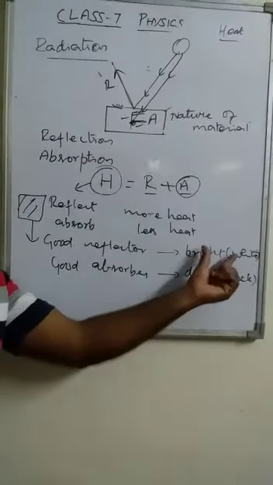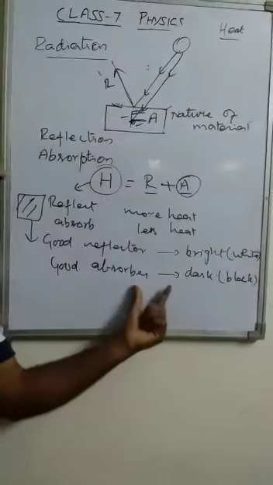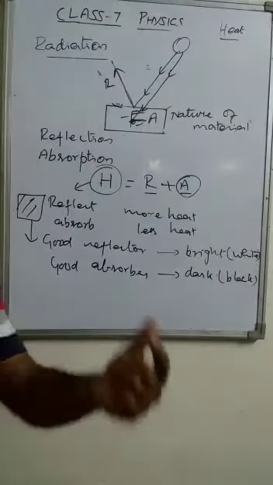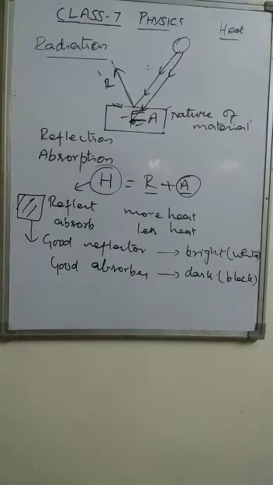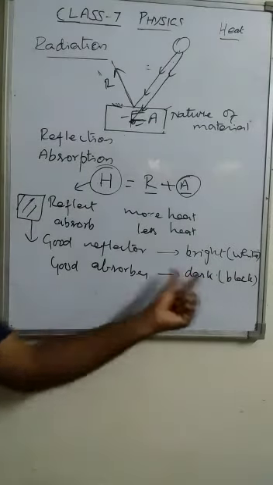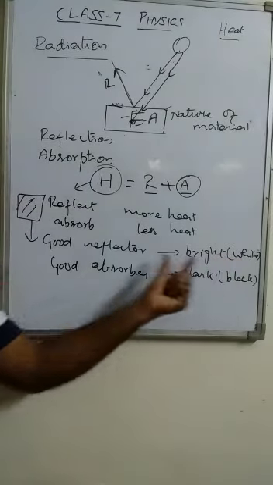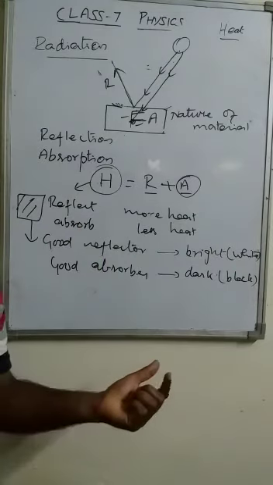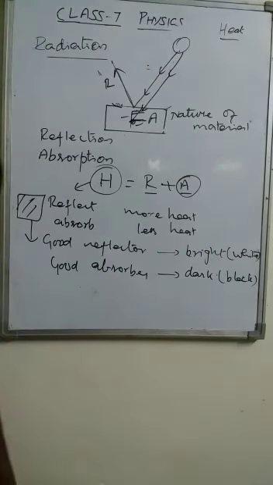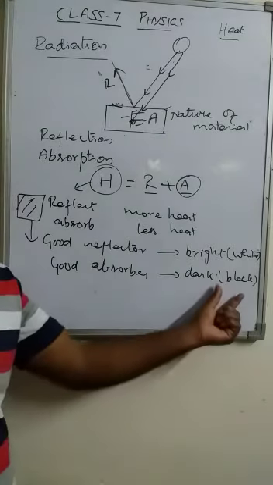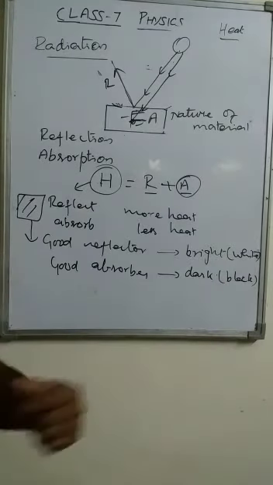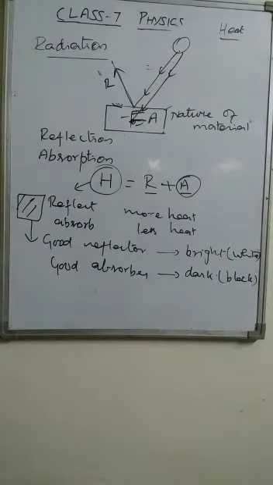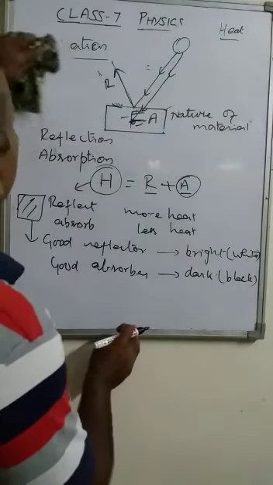A white color object reflects more heat, and a dark color object, that is black, absorbs more heat. So black color objects are good absorbers, and white color objects are good reflectors. These have applications related to heat.